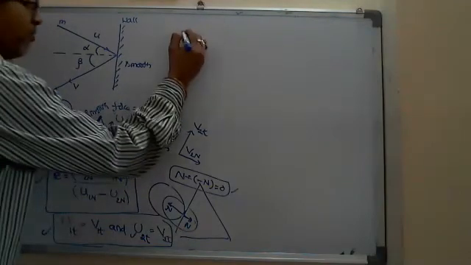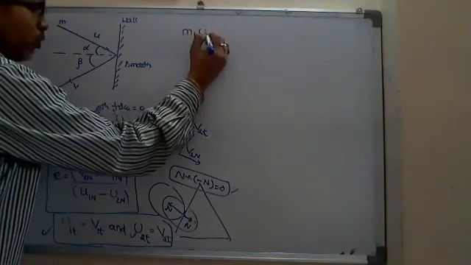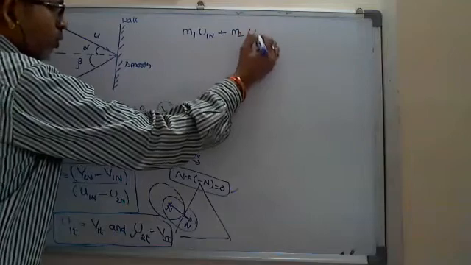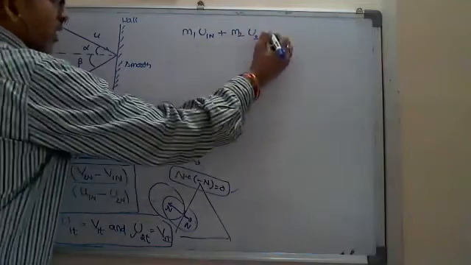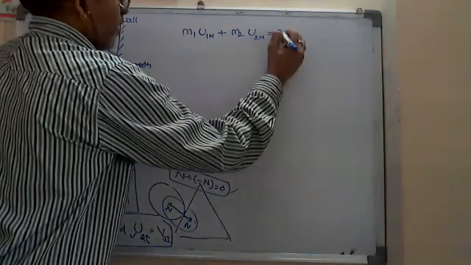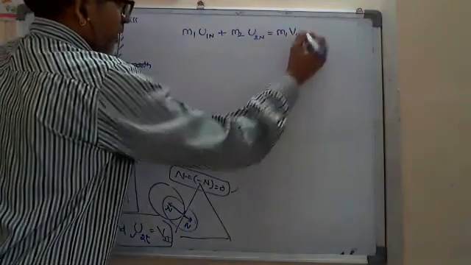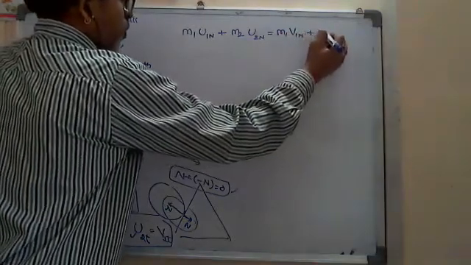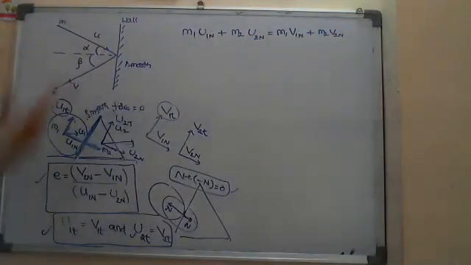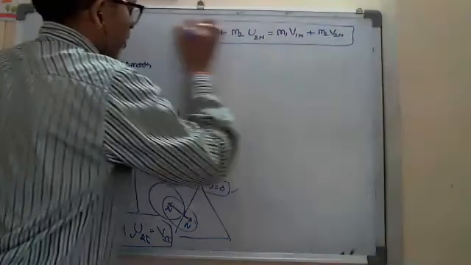What can we write? m1 u1n plus m2 u2n is equal to m1 v1n plus m2 v2n after the collision. This is the linear momentum in the normal direction for the whole system, not one single body.